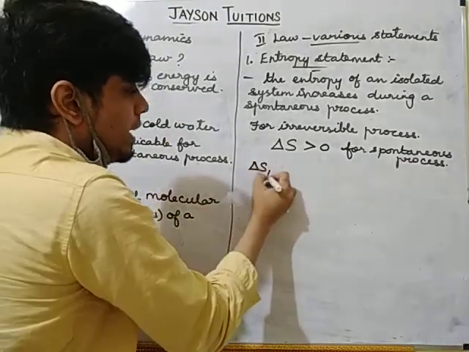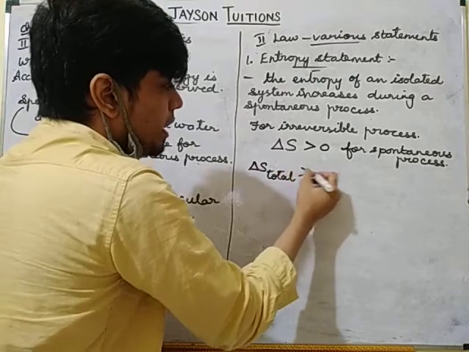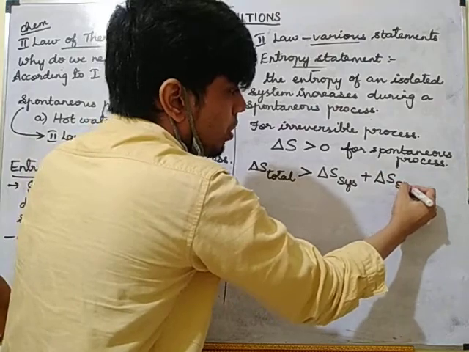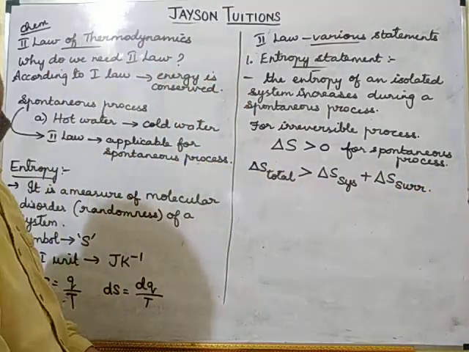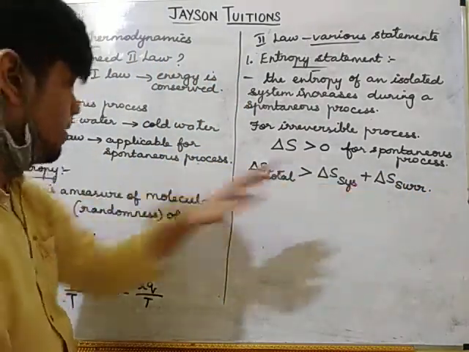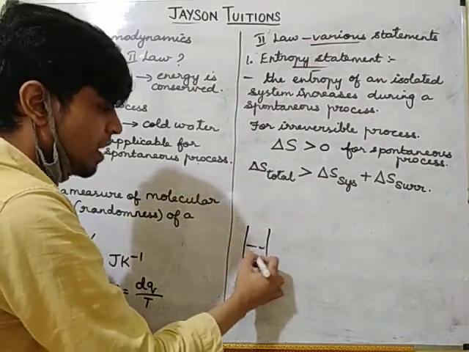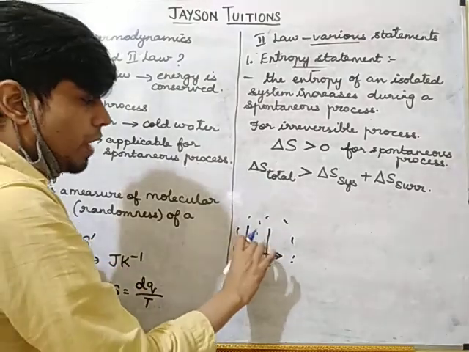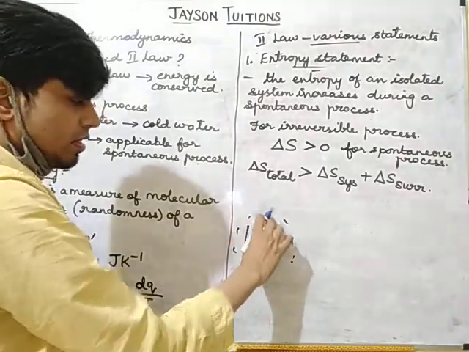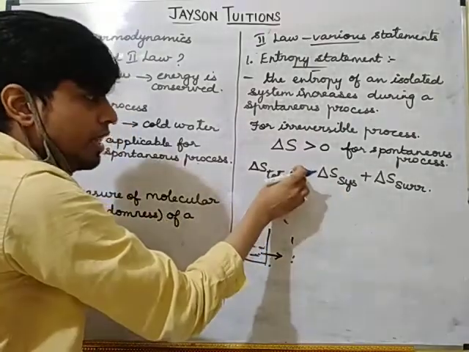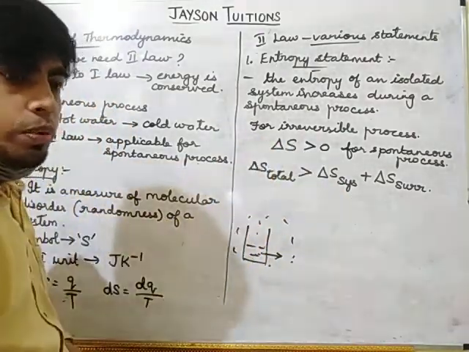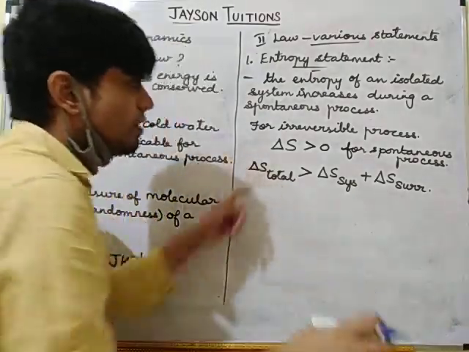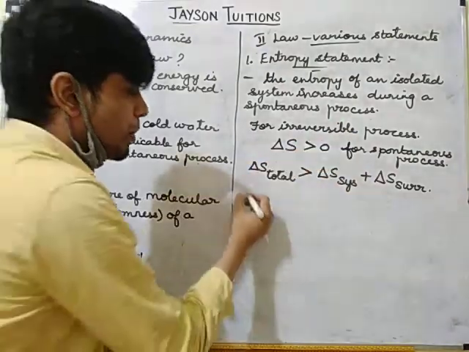So the total entropy will be greater than the entropy of the system plus the entropy of the surroundings. Suppose hot water is there: this is the system, this is the surroundings. When you add these two, this sum will be lesser than the total entropy value. This is for the irreversible process.